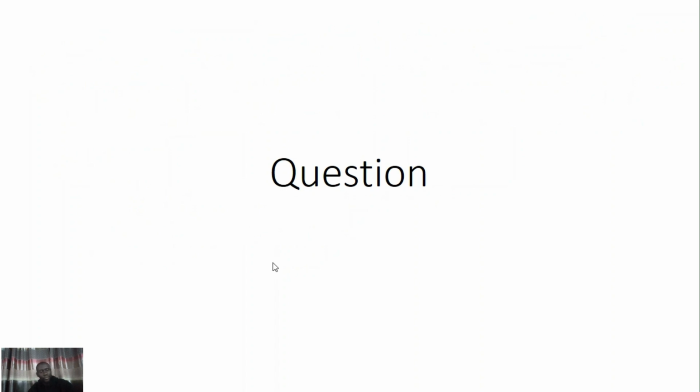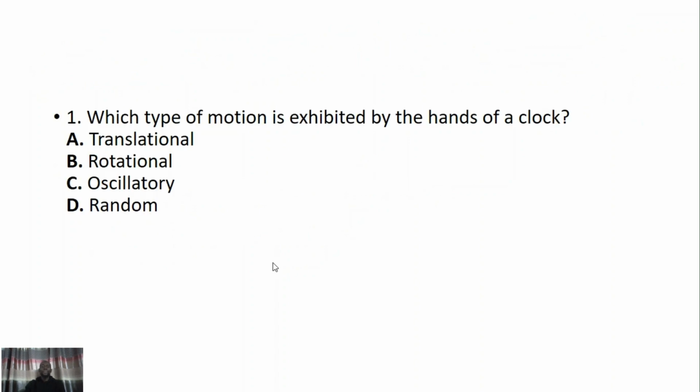Now, let's go through some questions for us to test our understanding and to also consolidate what we know already. Question 1. Which type of motion is exhibited by the hands of a clock? Translational motion? No, because translational motion is the movement of the whole body from one point to the other. Okay?